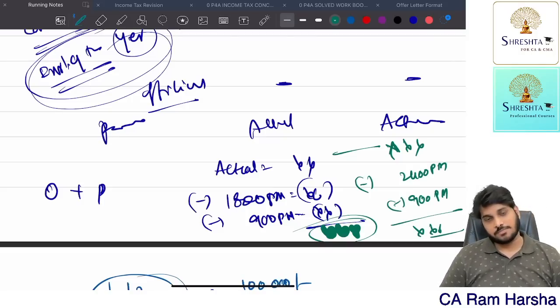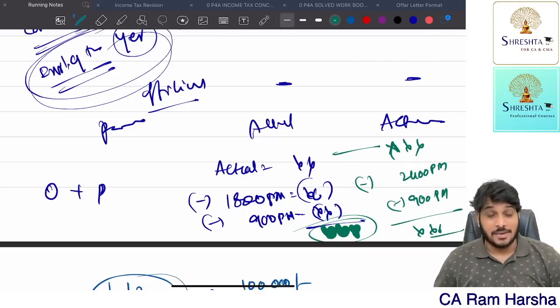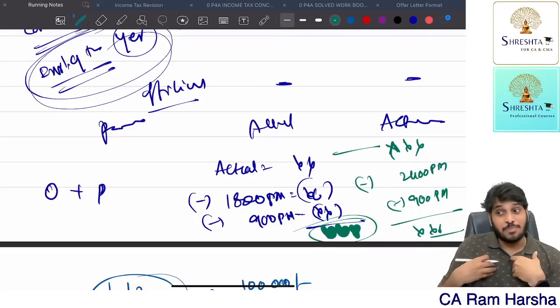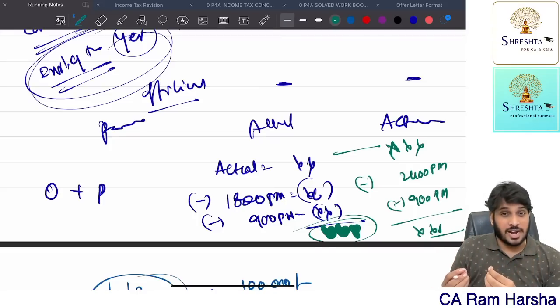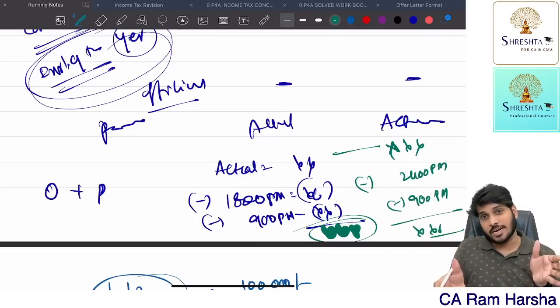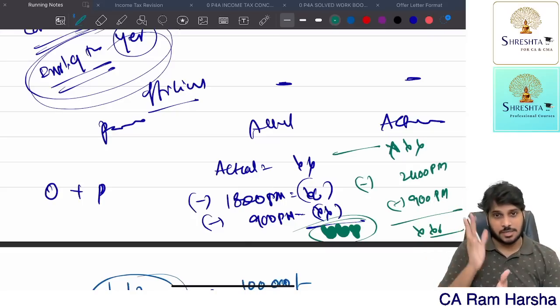Over. This is for the car. Suppose the employee has a two-wheeler, and the company is giving the entire running and maintenance cost, then take the actual minus 900 per month, reduce it. The balance is the perquisite. That's it.